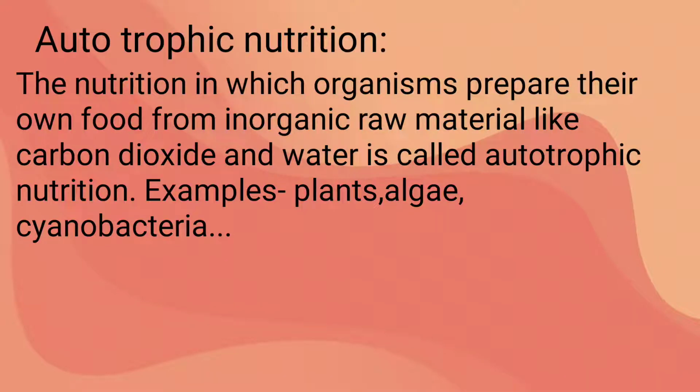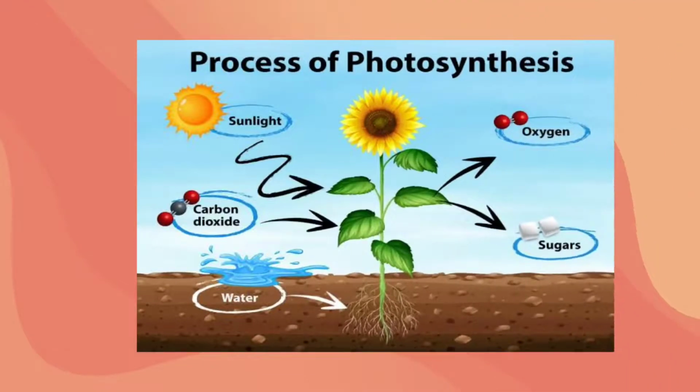Auto means self and trophic means nutrition. So, the organisms which prepare their food by themselves, like plants, have autotrophic nutrition. Do you know, children? Plants are producers. They produce the food and all organisms either directly or indirectly depend upon the plants. So now let us discuss in detail the autotrophic nutrition.